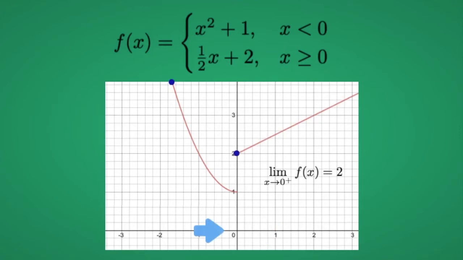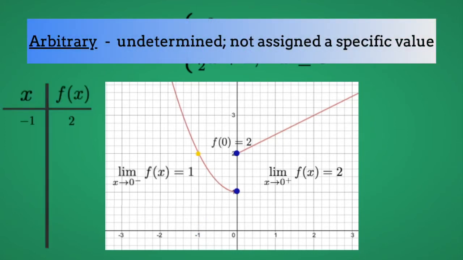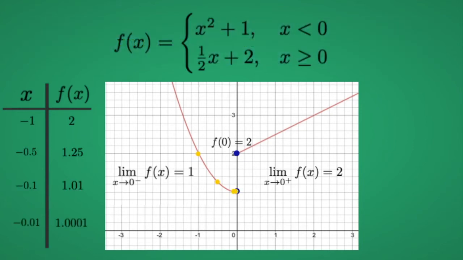If we approach 0 from the left, we reach a limit of 1. Even though f of 0 is equal to 2, since f of x gets arbitrarily close to 1 as the negative x values approach 0, our one-sided limit from the left is 1. Clearly the two-sided limit as x approaches 0 does not exist, but our one-sided limits still give us a good look at the behavior of this function.